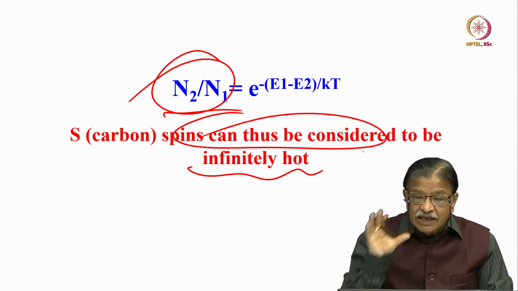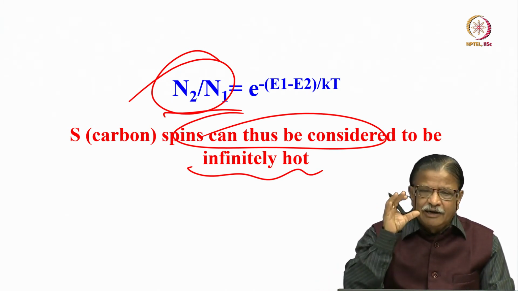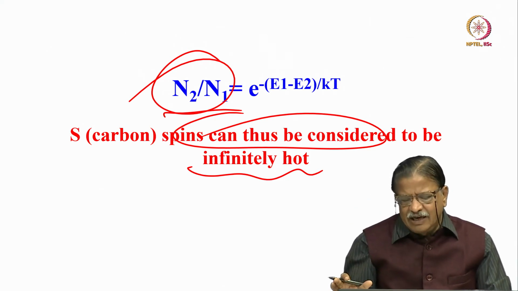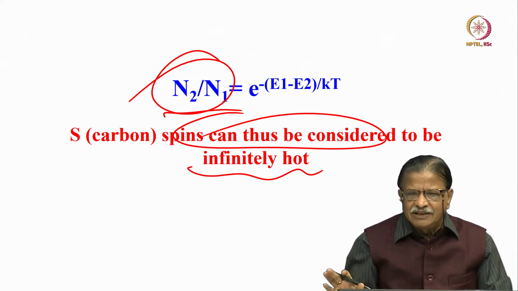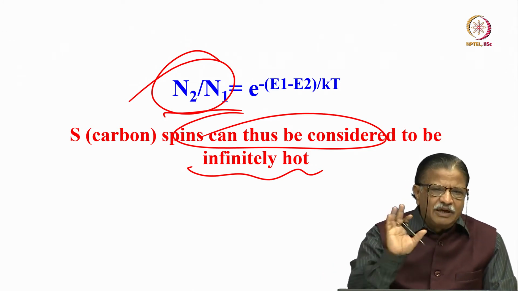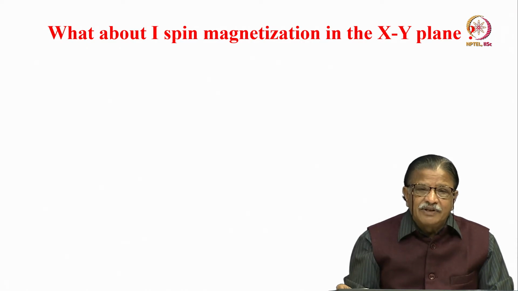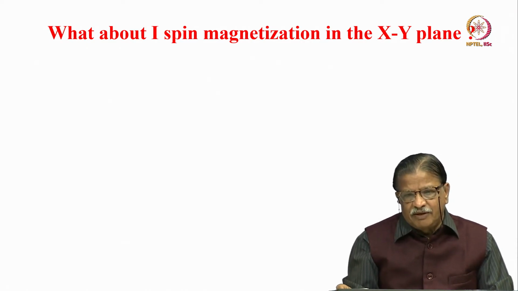You understand? The carbons are considered to be infinitely hot, just because they have a lower gyromagnetic ratio and a long relaxation time. So I will assume it is infinitely hot. What about the high spin magnetization in the XY plane now? We come to the XY plane.